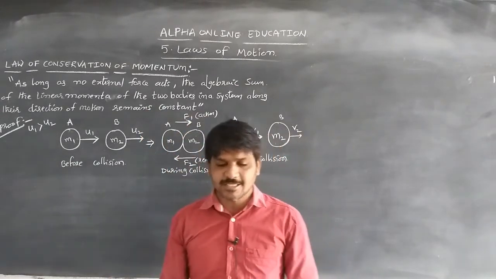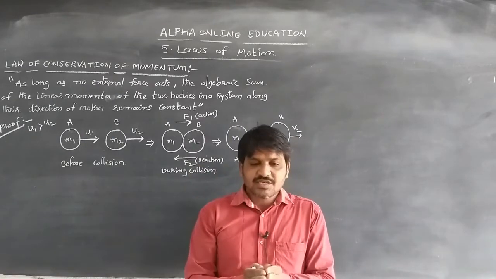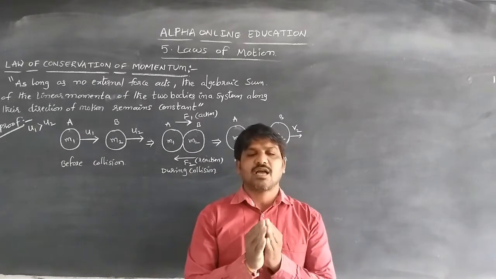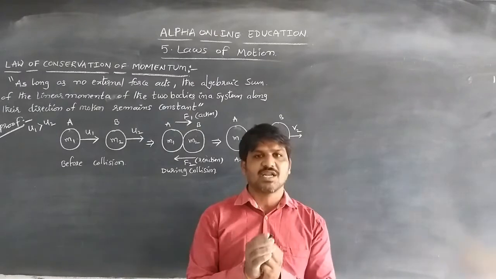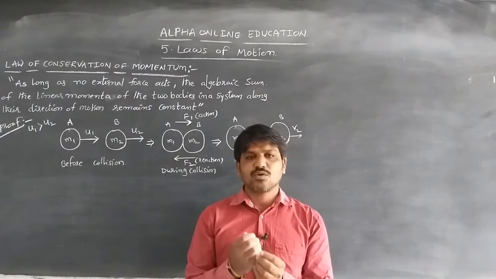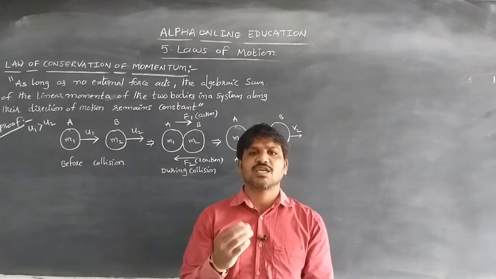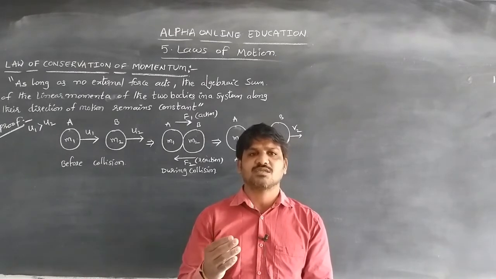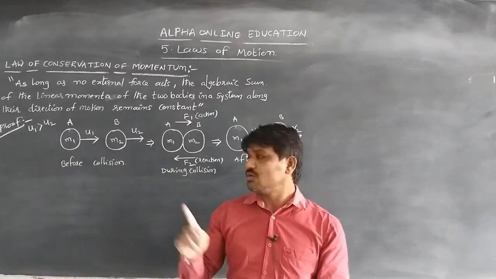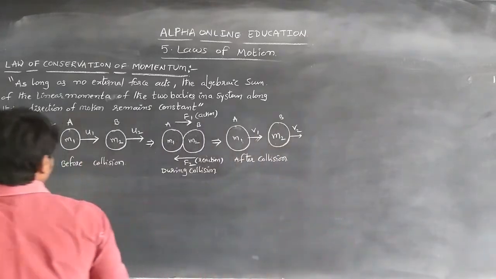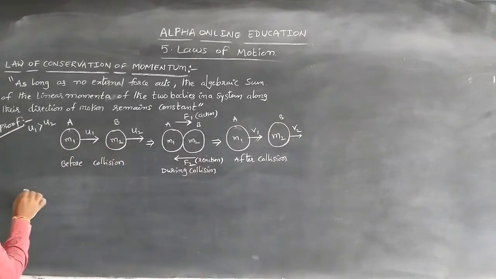Any two bodies have some velocities and move in some direction. The sum of the momenta before collision is equal to the sum of the momenta after collision. So here we consider A and B as the two bodies.